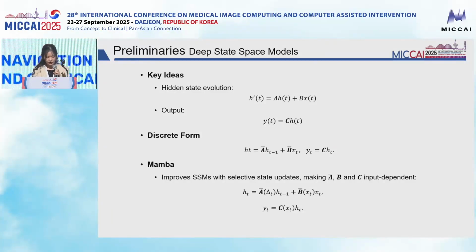SSMs efficiently handle long sequences by evolving a hidden state, H, over time, updating it with inputs, X, and generating outputs, Y. Mamba extends this framework with adaptive state updates for long-term memory and recurrent inference for computational efficiency, while also supporting sequence-to-sequence estimation similar to transformers.